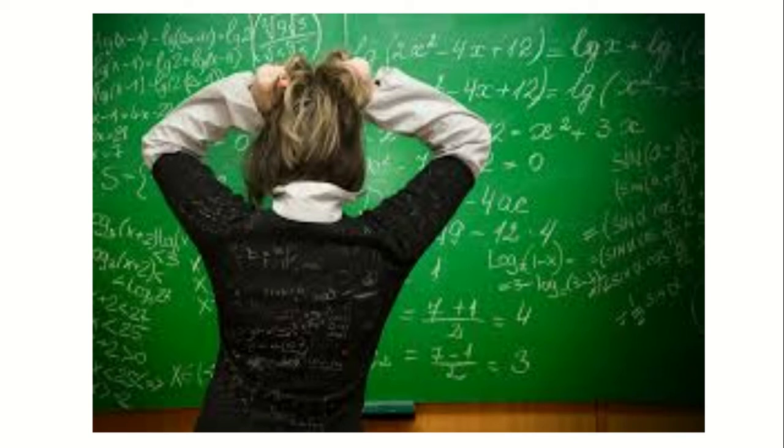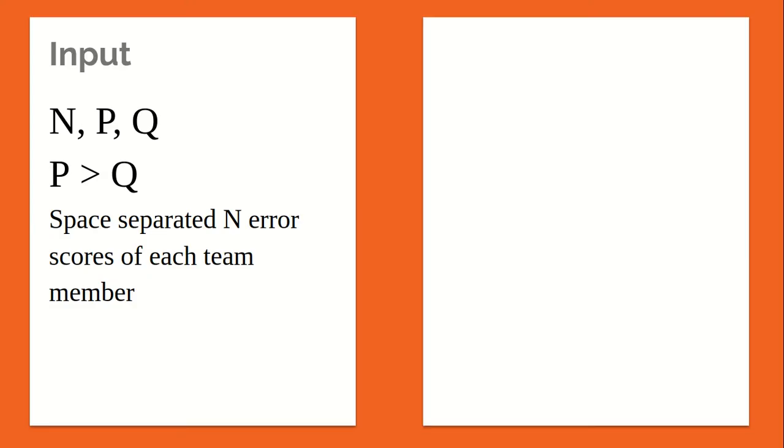Now let's see the input and output format. Input format: n is the number of team members, P is the error score reduction count for whoever completes the project, Q is the error score reduction count of the other team members.